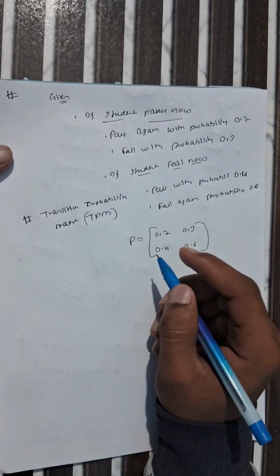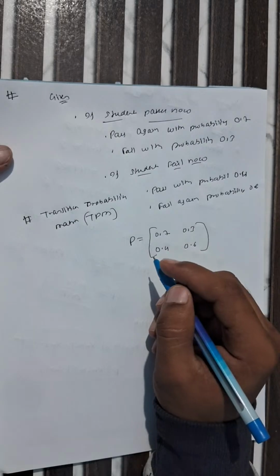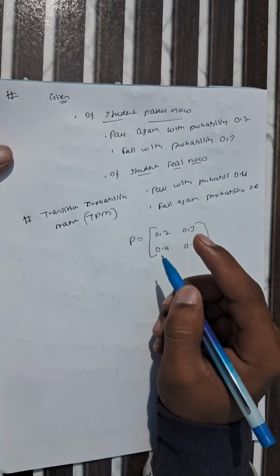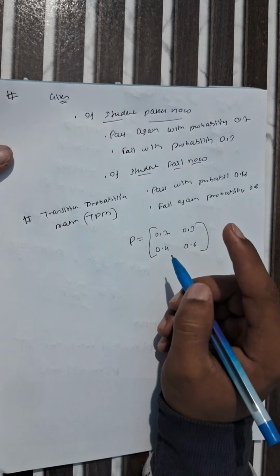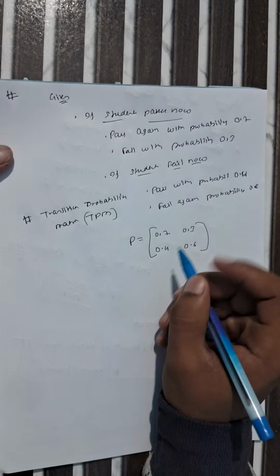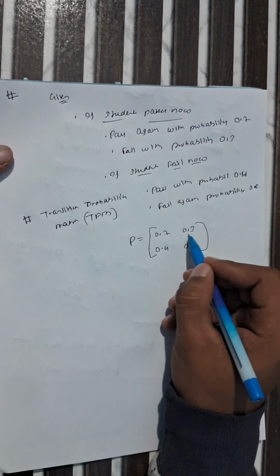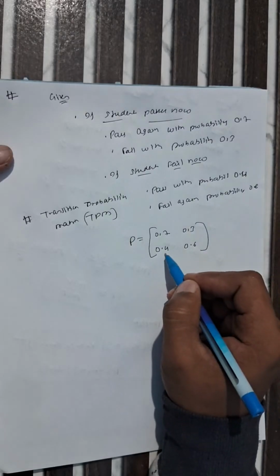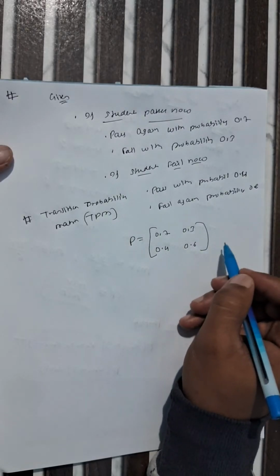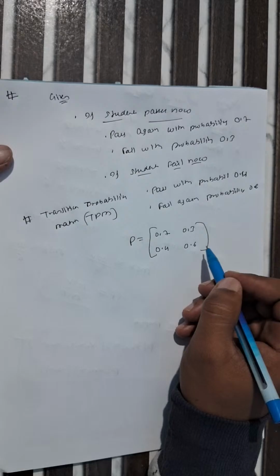What are the conditions and rules we have to check? All values should be greater than or equal to 0 and each row sum should be equal to 1. It means if you add 0.7 plus 0.3, it should be equal to 1. And 0.4 plus 0.6 should also be equal to 1. This is the condition for a Markov chain.